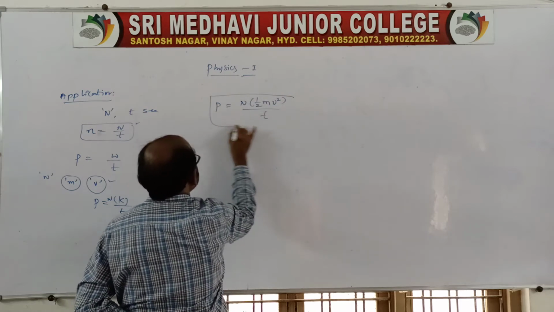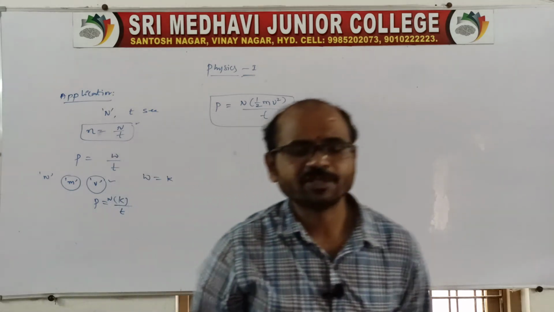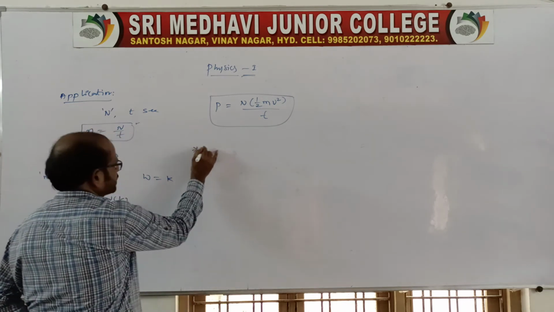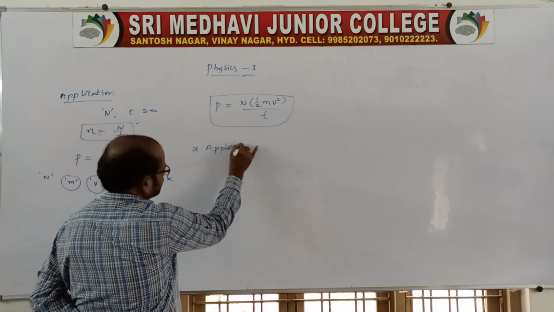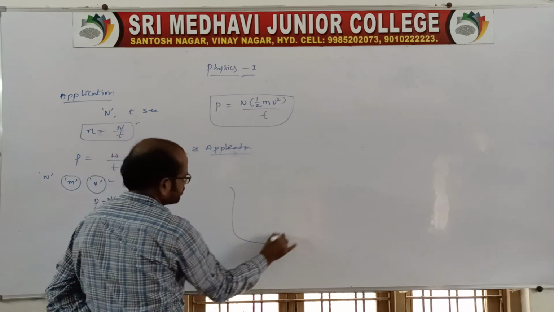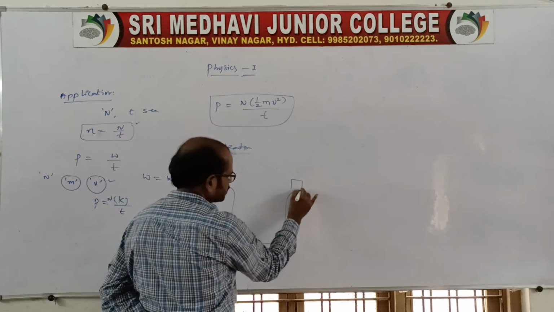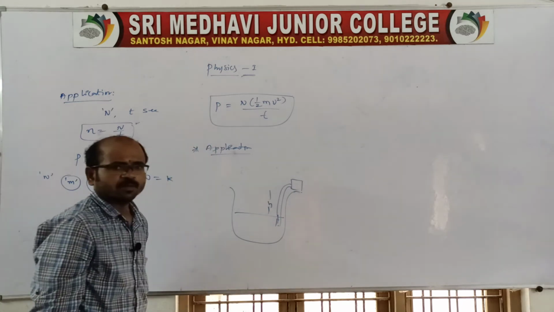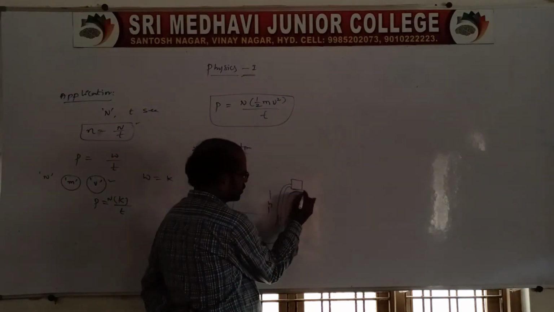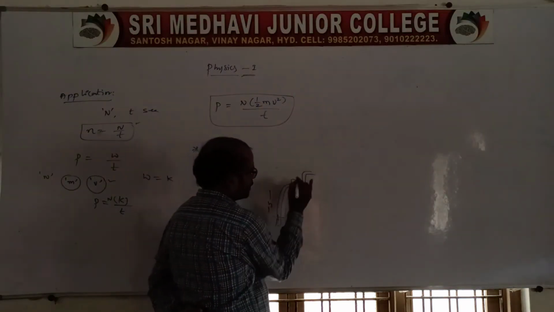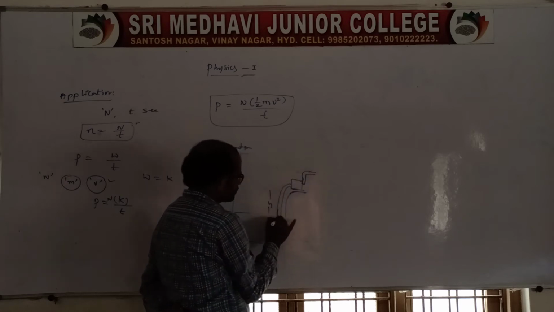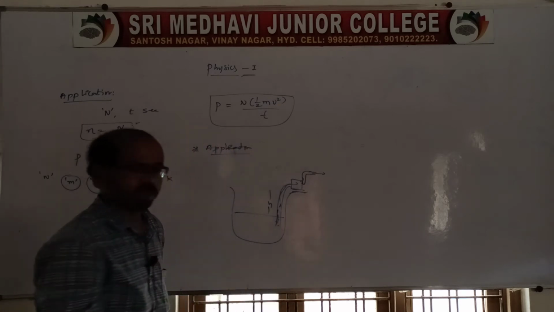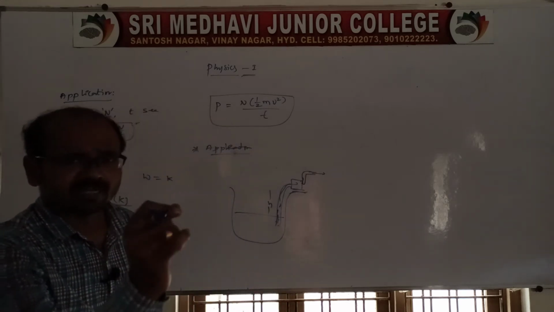This is the one application related to the power of the gun. Now the second application. There is a pump, or a motor, used to lift the water from a well of height h. By using the motor, water comes out from the well. Therefore the power of the motor is asked.